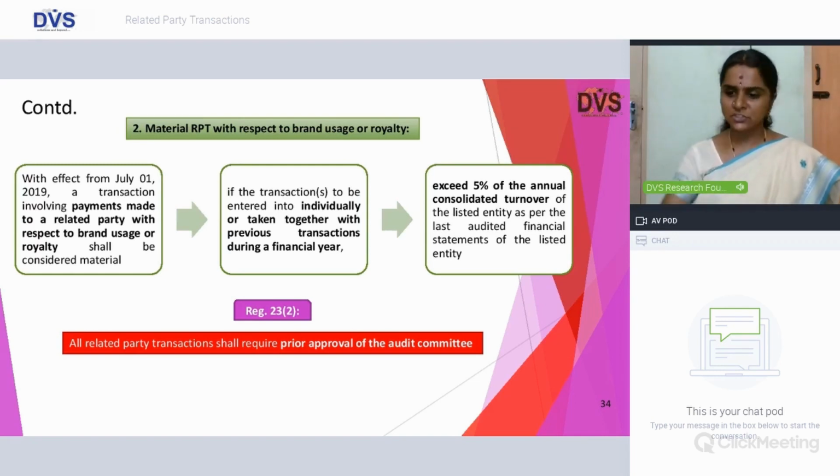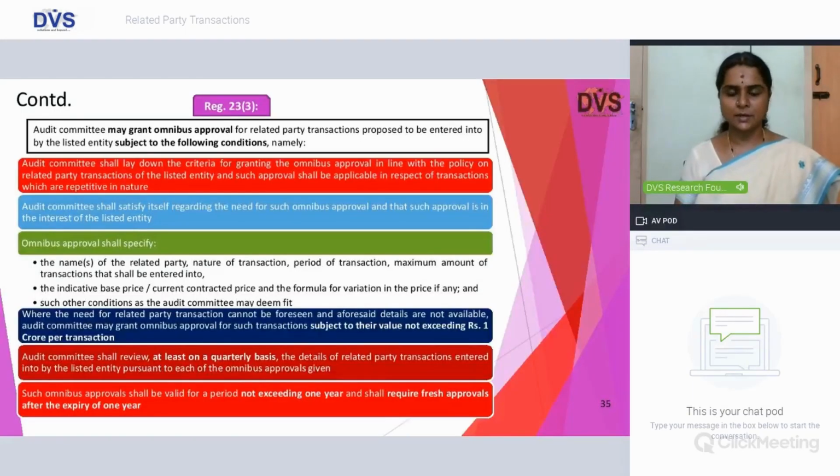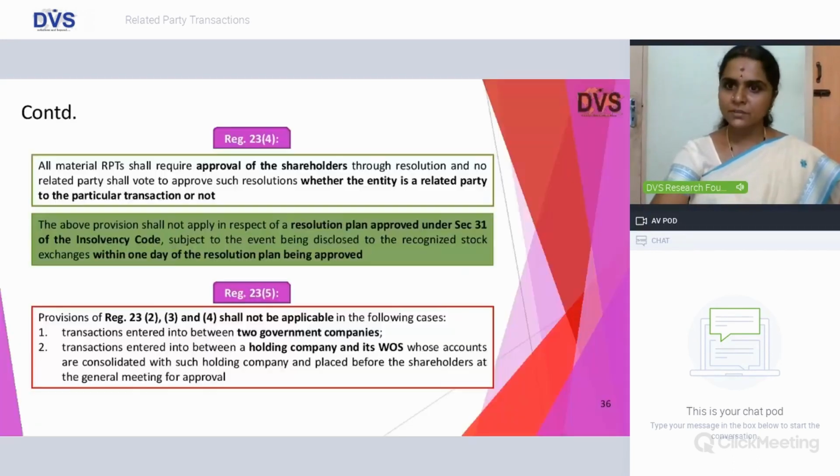And all related party transactions shall require prior approval of audit committee. And all these omnibus approvals and the name, related party, and the periodicity of approval, which shall be valid for 1 year, everything is quite similar to your provisions under Companies Act. And all material RPT shall require approval of the shareholders through resolution, and no related party shall vote to approve such resolutions whether the entity is a related party to the transaction or not. So this is what we discussed while reviewing the provisions of 177 and 188. Here it is even more strict and stringent.